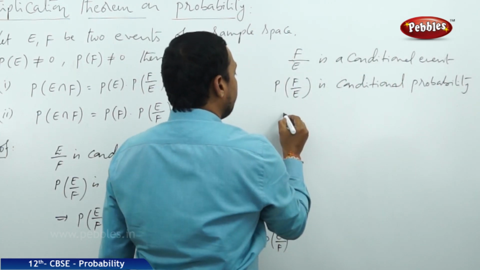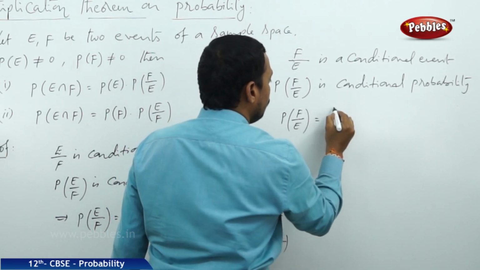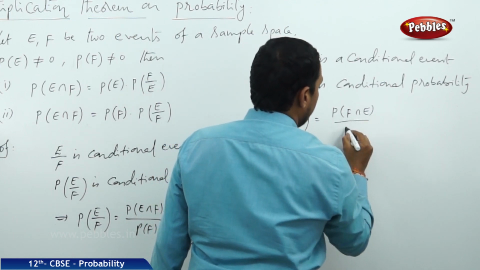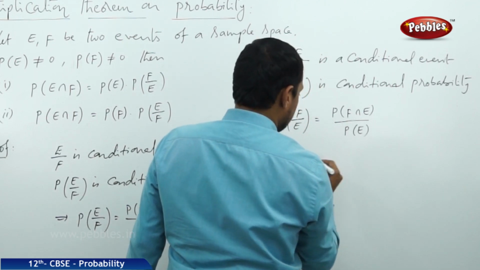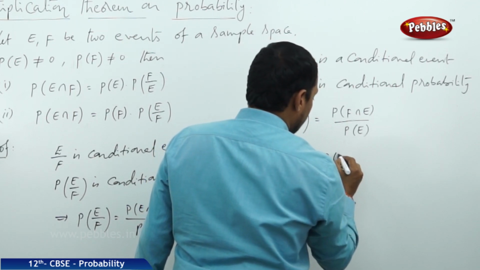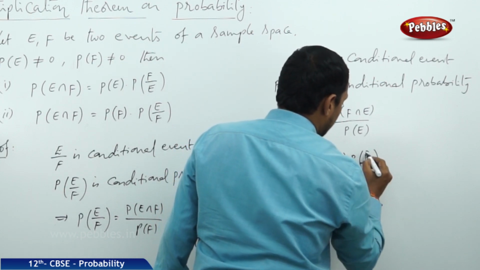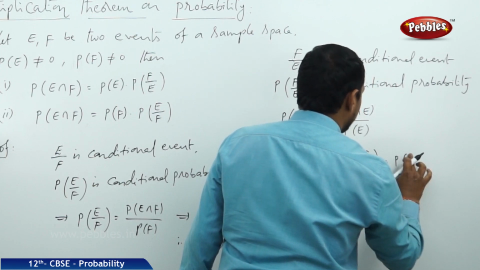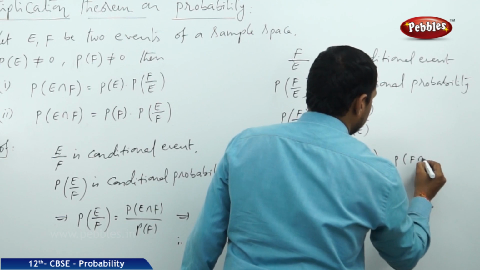Now, by its definition, the probability of F by E is equal to the probability of F intersection E by P of E. On cross multiplying this, we get P of E into P of F by E is equal to P of F intersection E or E intersection F, whatever, no problem.